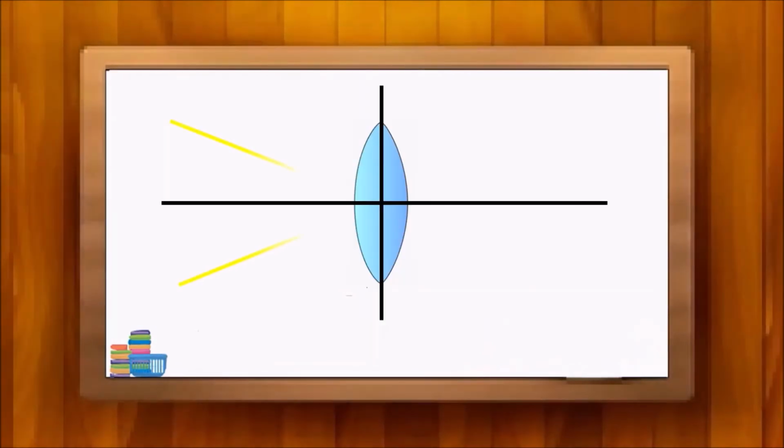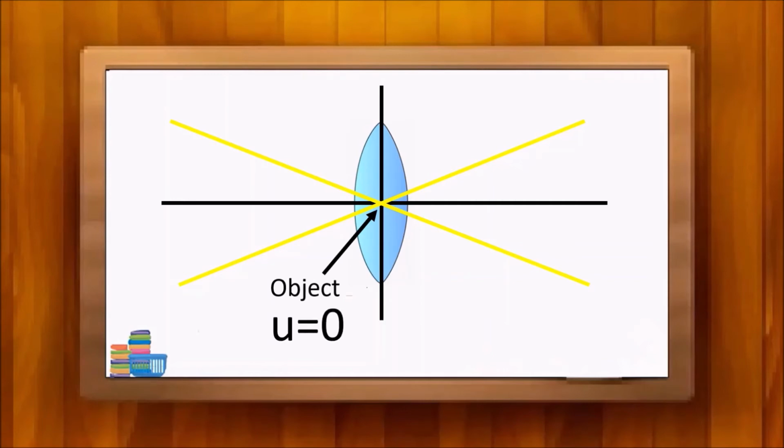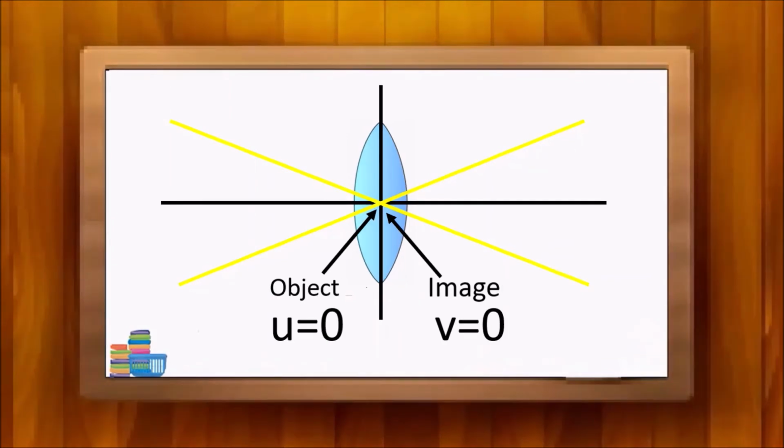As we discussed in the video on images, normally within a ray diagram, we find the object where the two rays cross each other. So the object should exist at the optical center of the lens. Then u will be 0. Then what can the image be? The two rays won't cross each other again after passing the lens. Therefore, the image should also be at the optical center. Then v will too be 0.